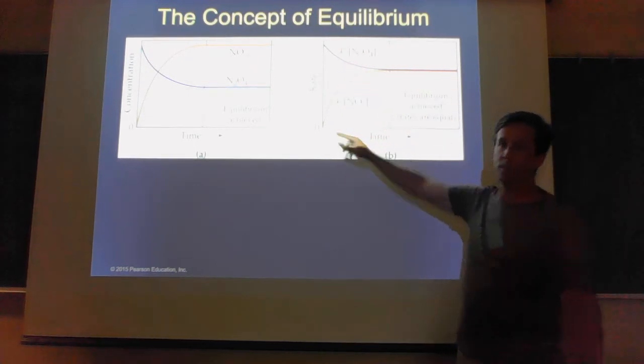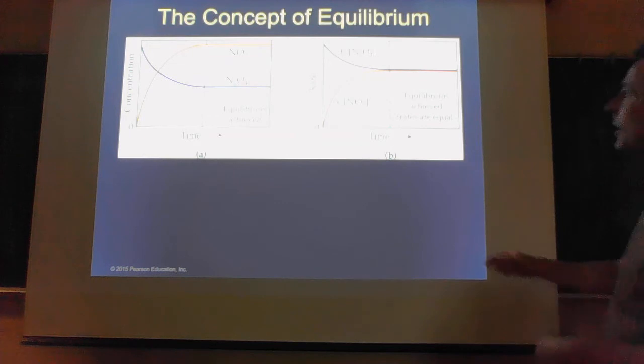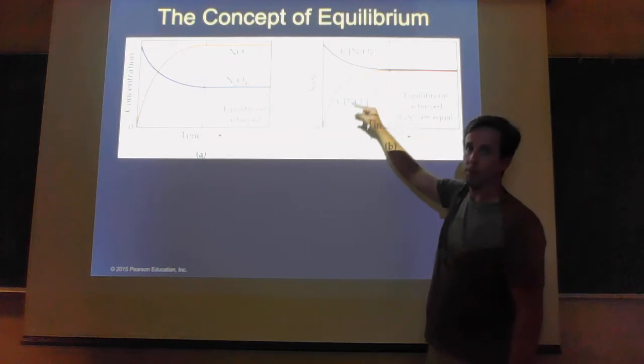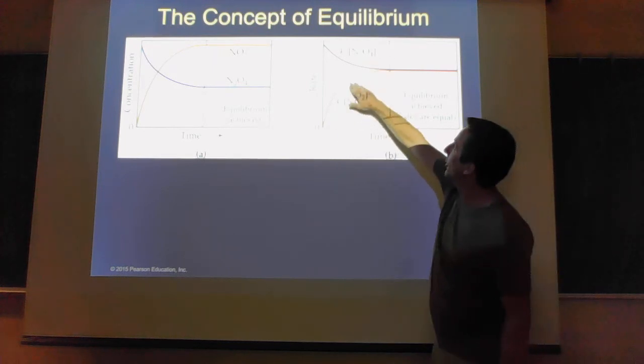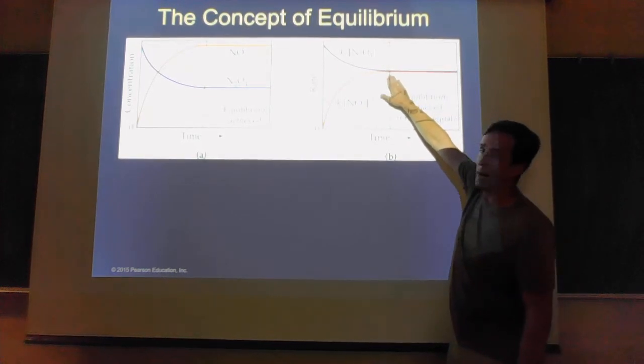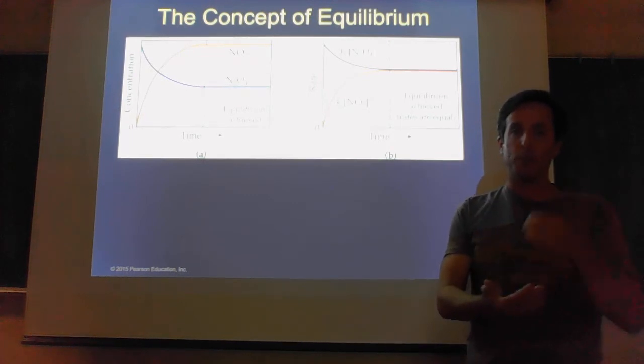The reverse reaction starts out at 0, meaning the rate of the reverse reaction can't happen at first because I don't have any products. But as I form some products, then that reverse reaction can start going. So as the forward reaction happens and forms some products, that allows the reverse reaction to get faster and faster. The forward reaction is going to slow down, the reverse reaction is going to speed up, until they reach the same level. At the point where the forward and reverse reaction are moving at the same speed, that's when equilibrium is established.